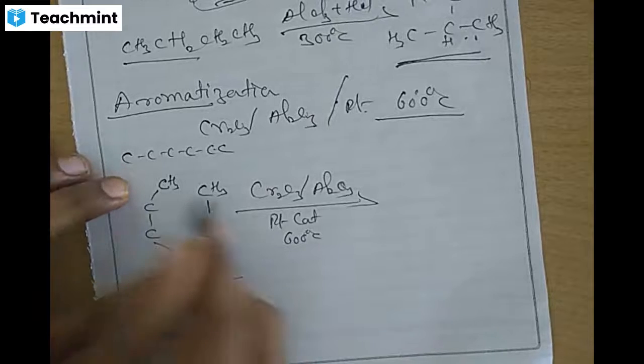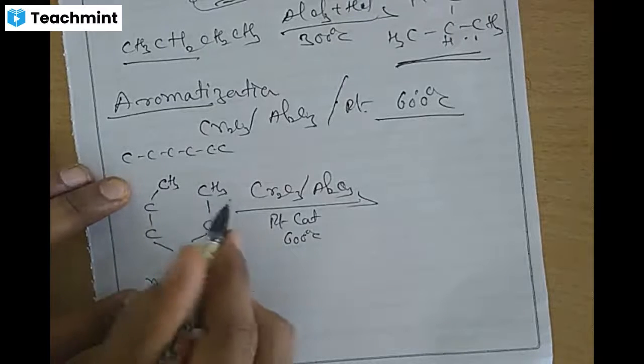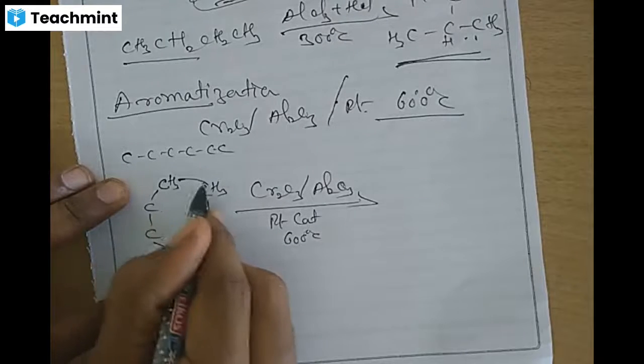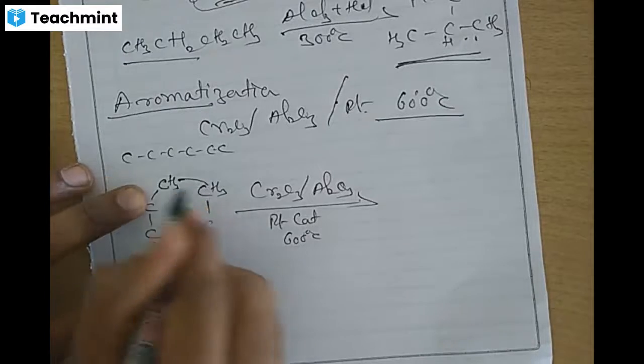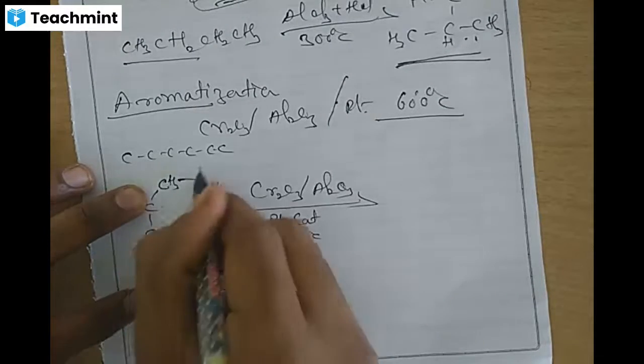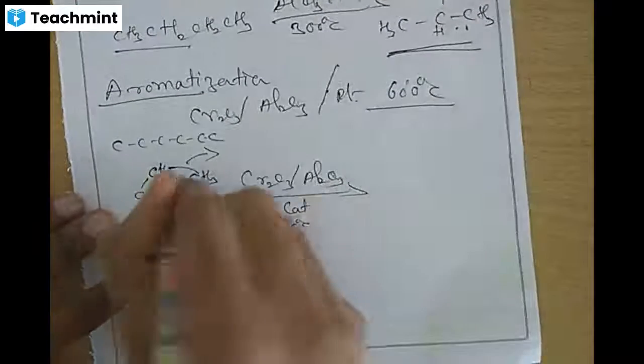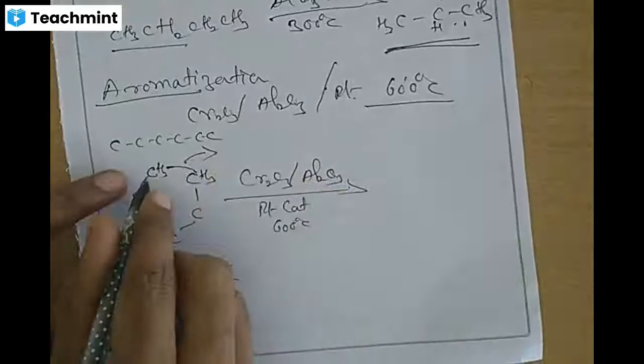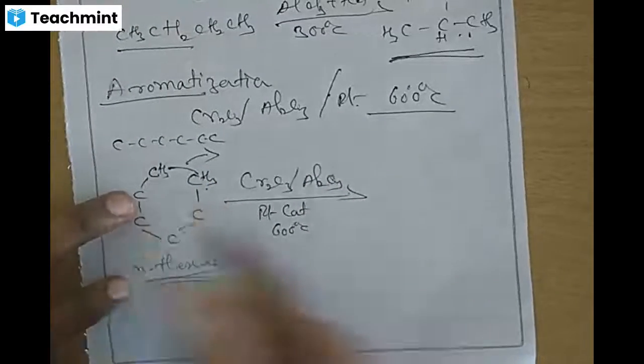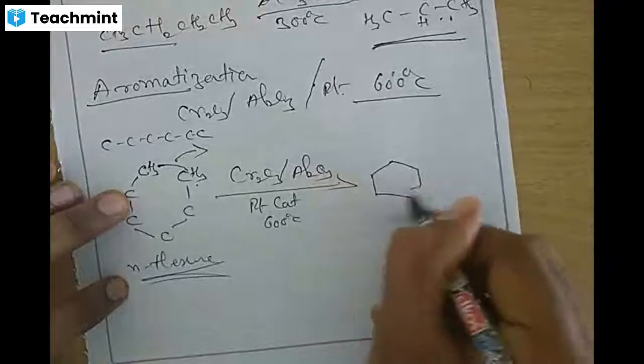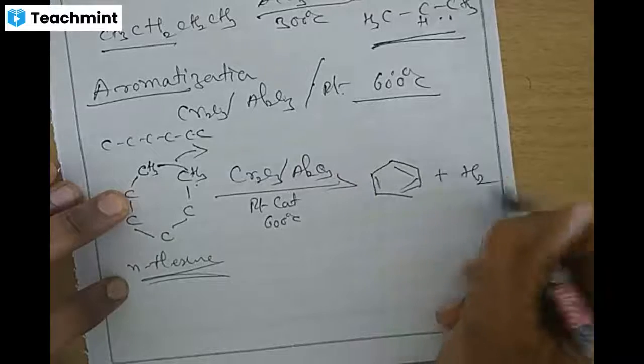So what happens in here? Dehydrogenation, removal of hydrogen, will take place and the bond will form H2. One hydrogen and one hydrogen will be removed from this. If the two hydrogens are removed, it becomes CH2 and CH2. Then benzene will form with the liberation of dihydrogen.